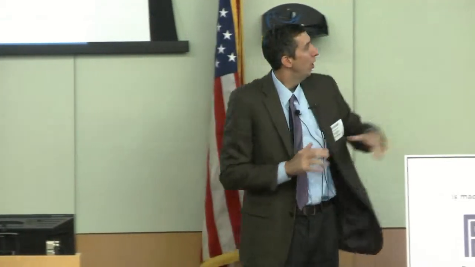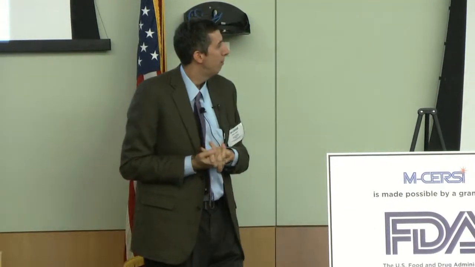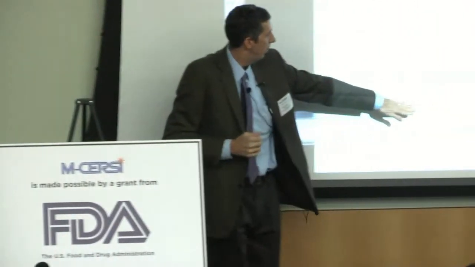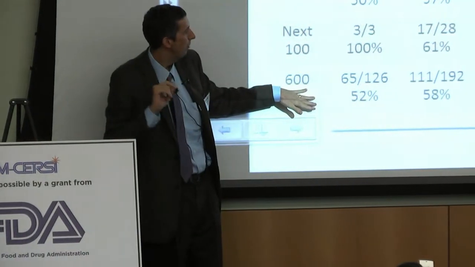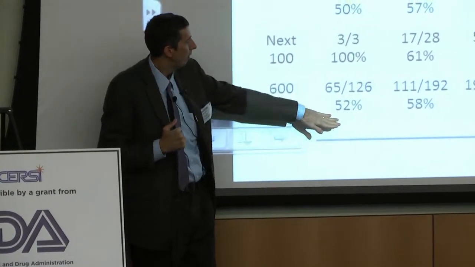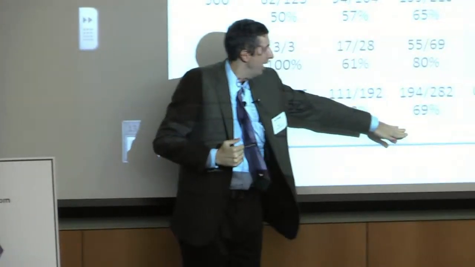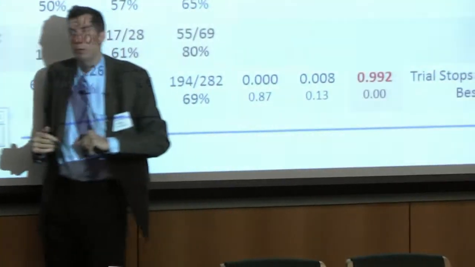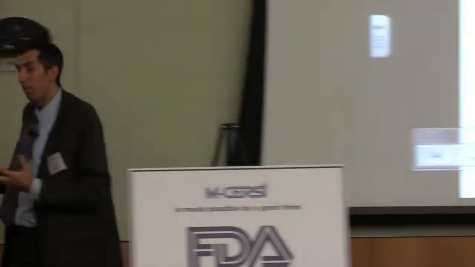And of course, a DMC is observing this too. And if there were other factors coming up, the DMC always has the prerogative to recommend an arm be dropped. And then this last wave of 100 patients, we see VPA is still doing better and better here. And by the end of the trial, I didn't say that the maximum trial size here was 800, but at 600, when we see response rates of 52, 58, and 69, there's a 99.2% chance here that VPA is the best drug. That's higher than the 97.5% where we said we'd stop the trial. So we stopped this trial and identified VPA as the best.